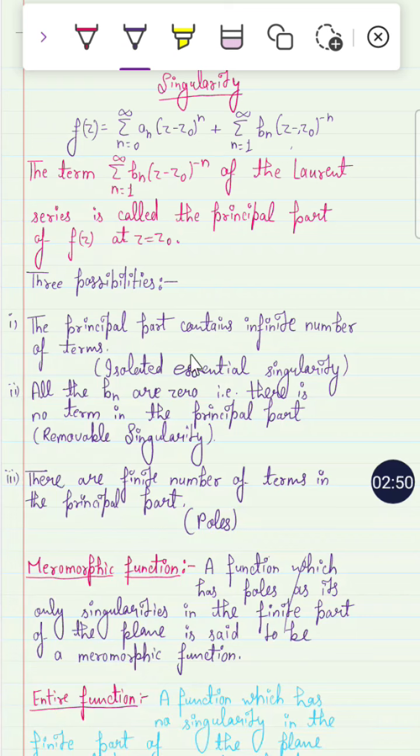Now what is a meromorphic function? A function which has poles as its only singularity in the finite part of the plane. If a function